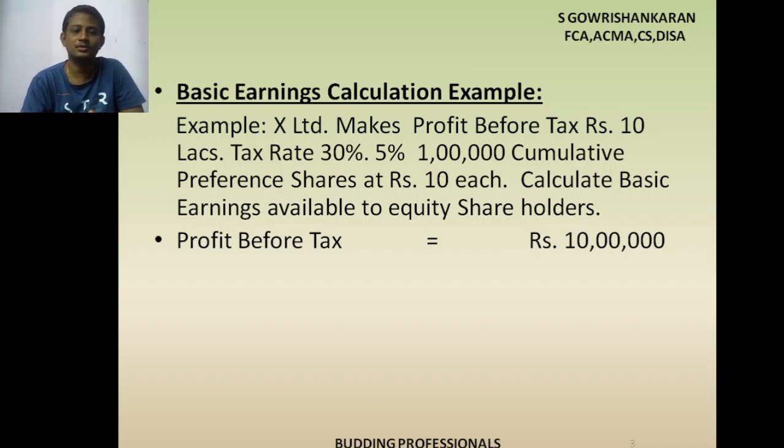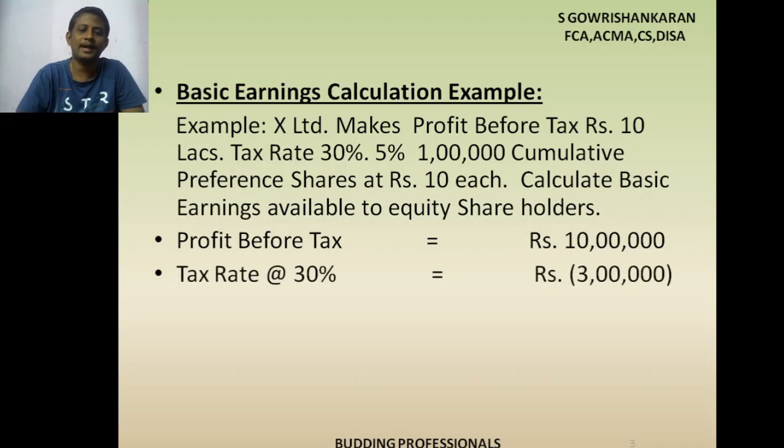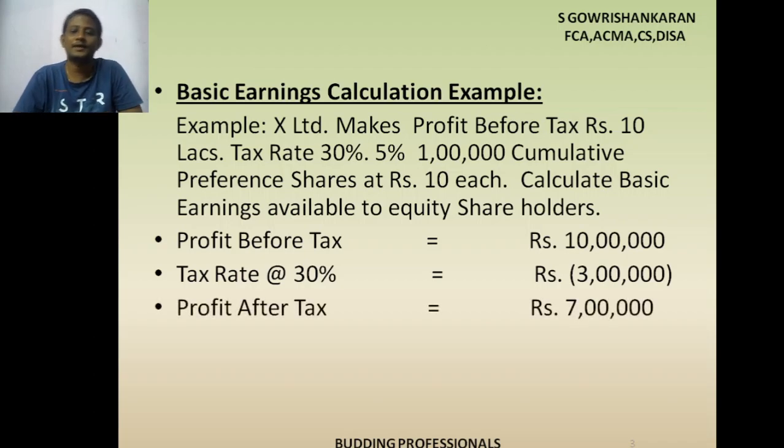Okay. So profit before tax 10 lakh into tax rate 30%. Tax at 30% equals 10 lakh into 30% equals 3 lakh rupees. Okay. Then profit after tax you will get. Profit after tax is 10 lakh minus 3 lakh equals 7 lakh. Okay. So profit after tax is arrived.